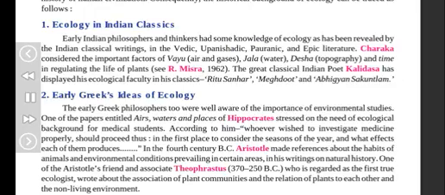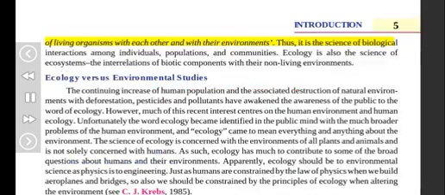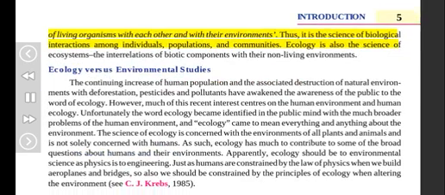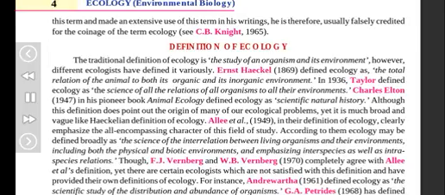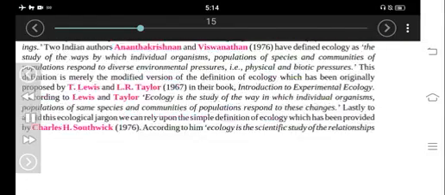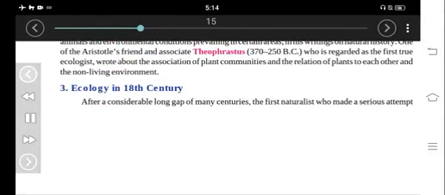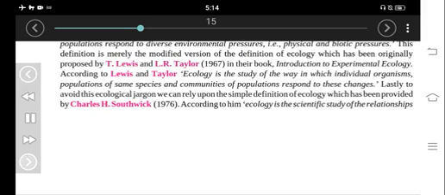of living organisms with each other and with their environments. Thus, it is the science of biological interactions among individuals, populations, and communities. Ecology is also the science of ecosystems, the interrelations of biotic components with their non-living environments.